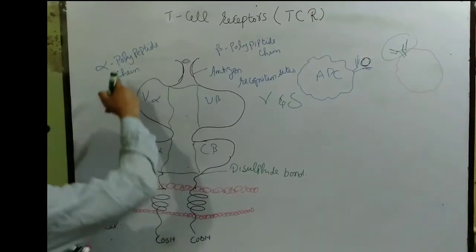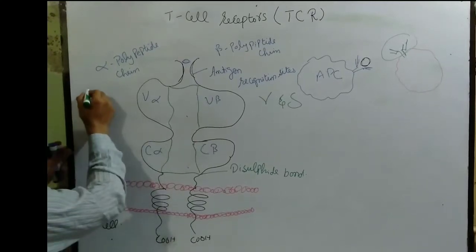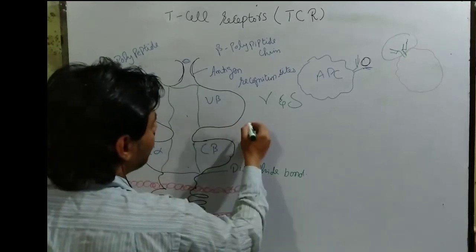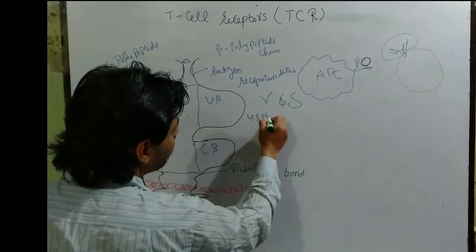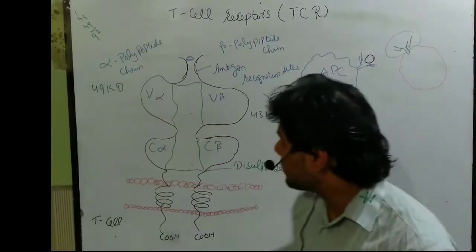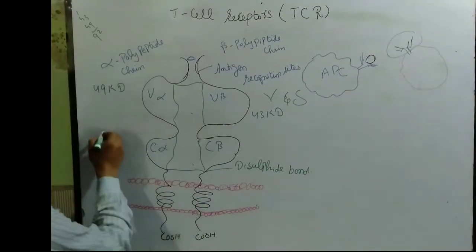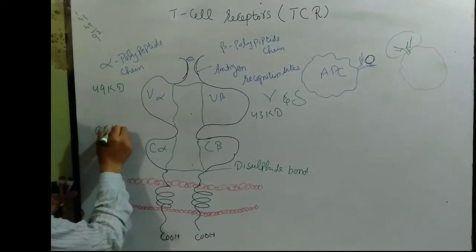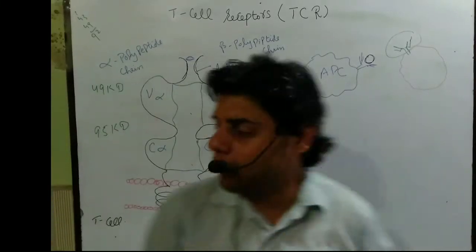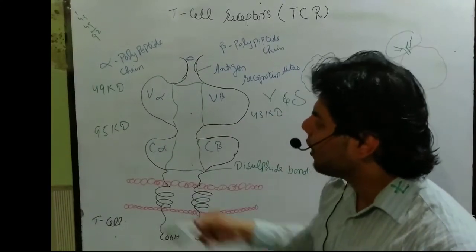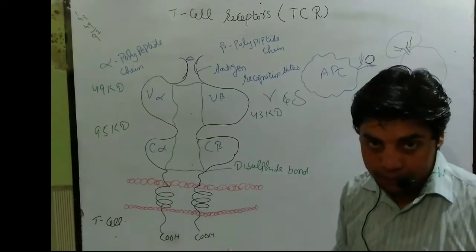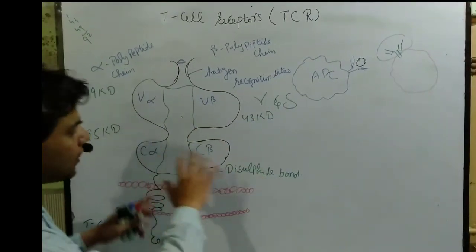Now this alpha polypeptide chain has a weight of 49 kilodaltons, and this beta has 43 kilodaltons. So if we talk about the weight of this T cell receptor, it is almost 95 kilodaltons. Although 49 and 43, if we add them, gives 92, mostly they have 95 kilodaltons weight for this T cell receptor.